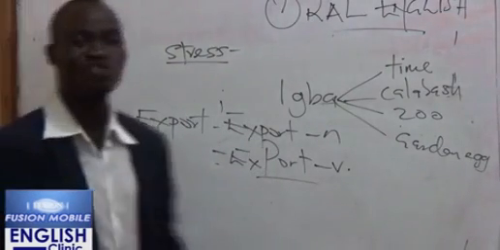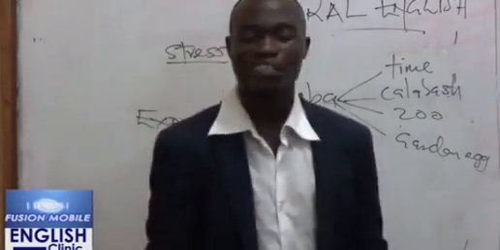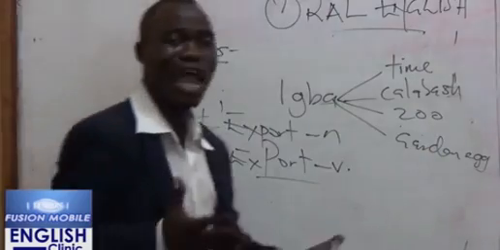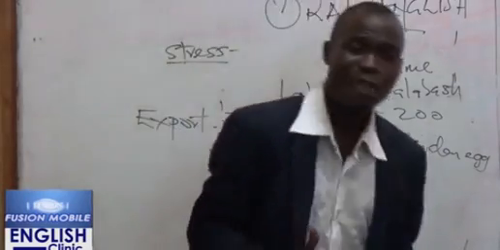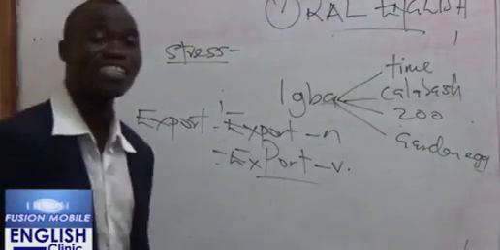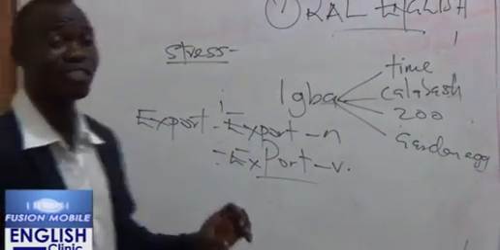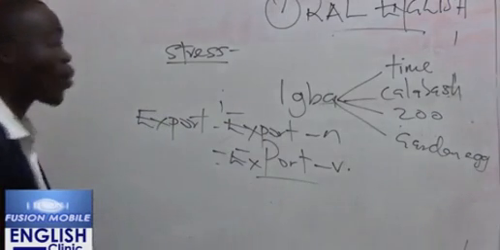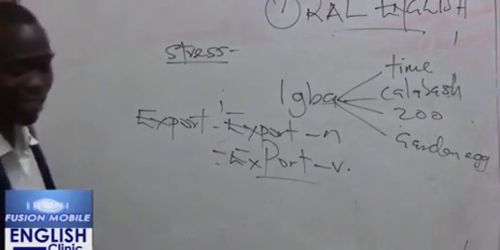So what is stress? Stress is the pitch of the voice that is applied to a word that makes it different or that distinguishes it from other words. Stress is the pitch of the voice with which a sound is produced.